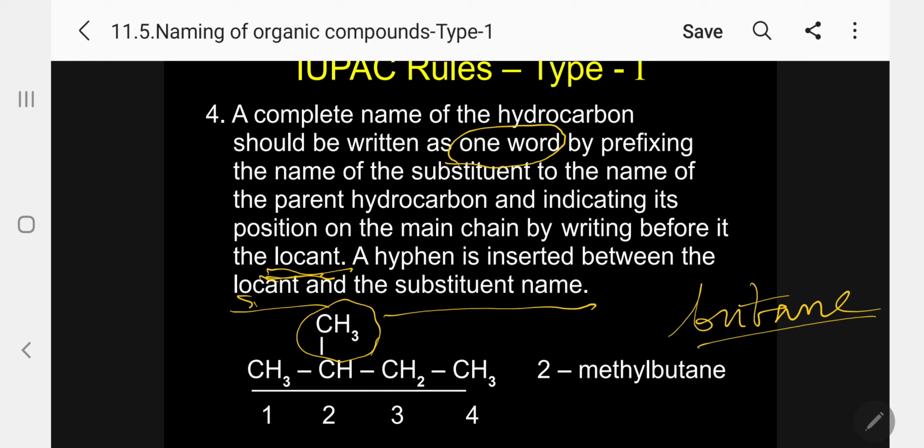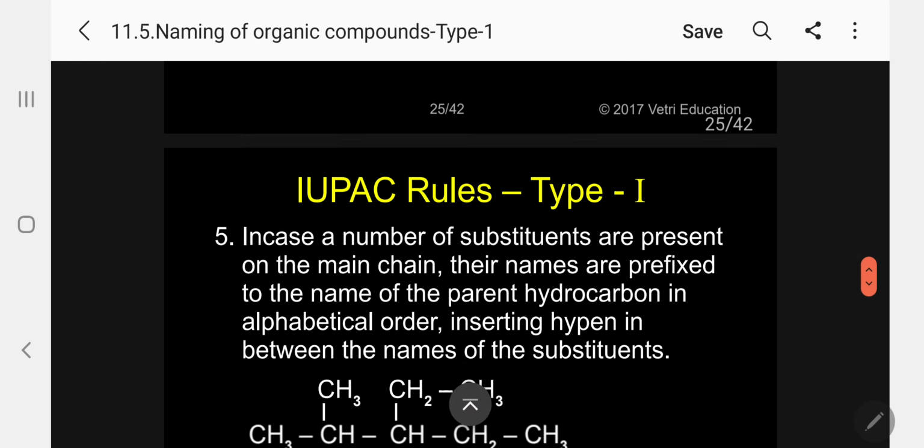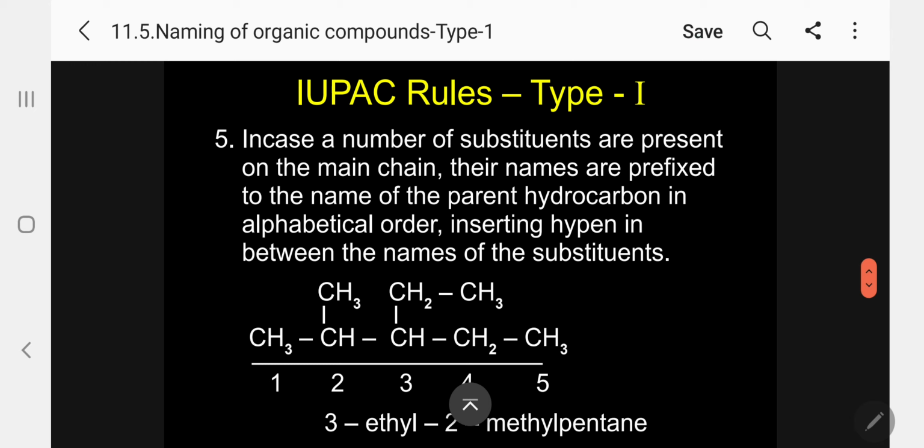Then in front of that, by prefixing the name of the substituent, methyl, to the parent hydrocarbon and indicating its position on the main chain by writing before it the locant. The locant is 2. So between the number and the name of the substituent, there should always be a hyphen. Please follow. So the IUPAC name for this compound is 2-methyl butane. I cannot say 3-methyl by writing from the right side. It is 2-methyl butane.